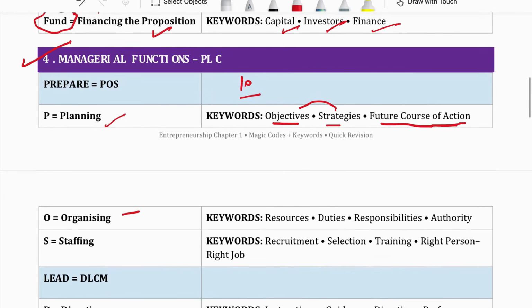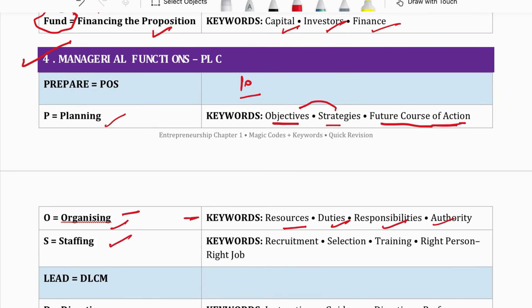After planning, now he arranges the resources. That is your organizing. He arranges the resources, he decides the jobs, and then who will work under which job, and which job will have what duty and what responsibility. So he decides the duties and responsibilities, and also fixes the authority, meaning power. He also fixes the authority and responsibility with every job.